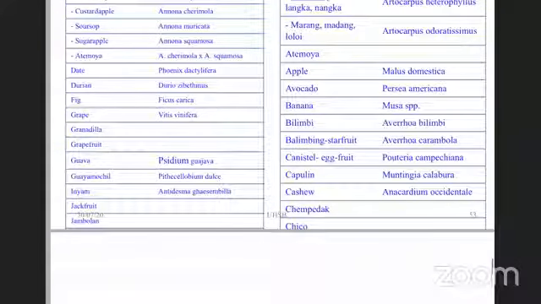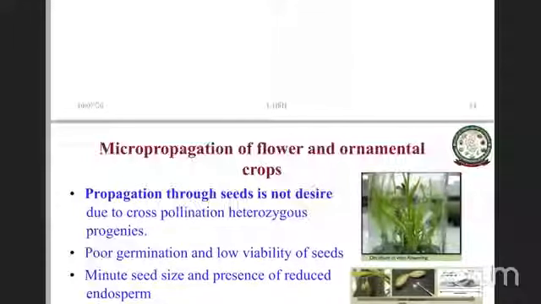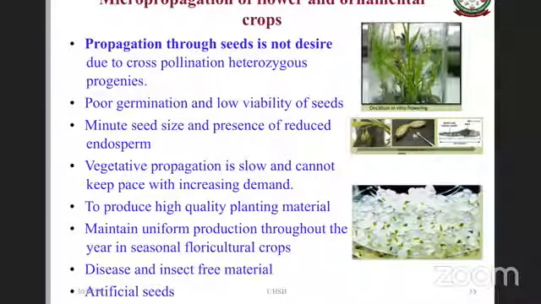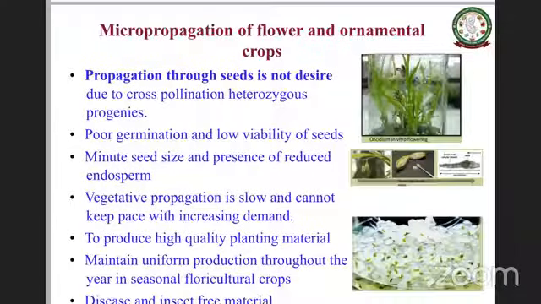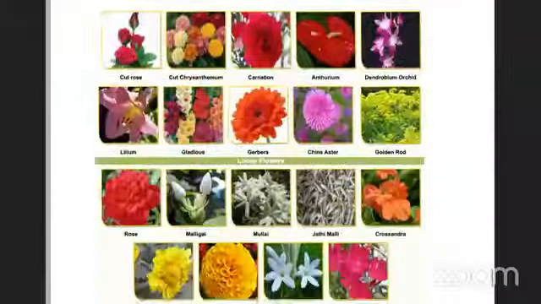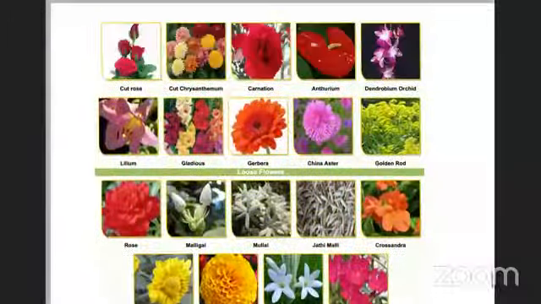In the floriculture industry, this particular technique has been a boon because to some extent even variation is not much accounted for, it does not matter. The floriculture industry is one big user of this technology, right? Many protocols are there for many crops.